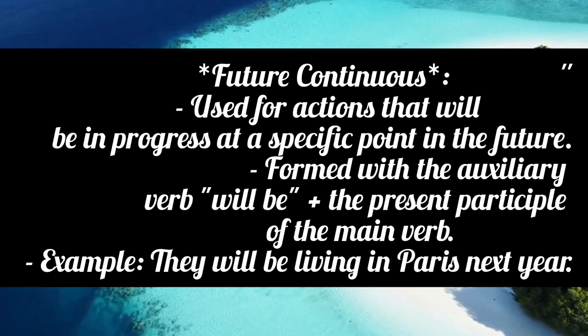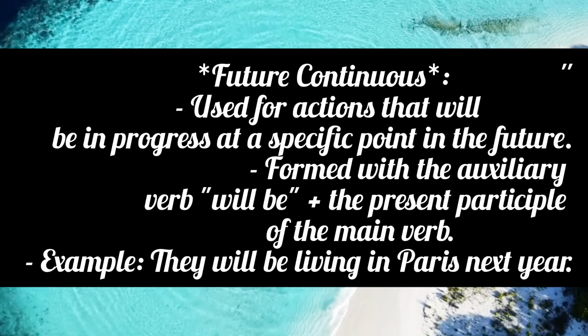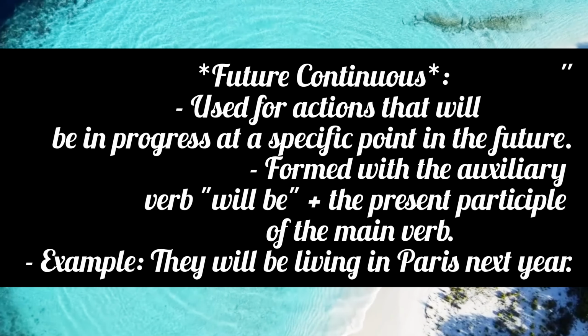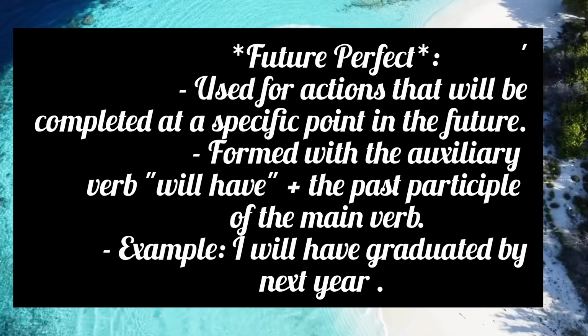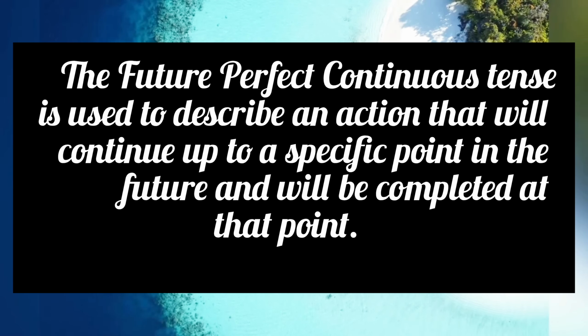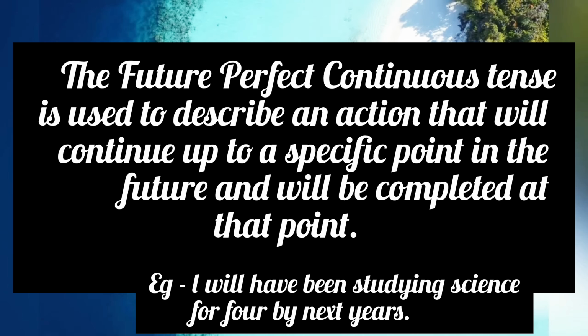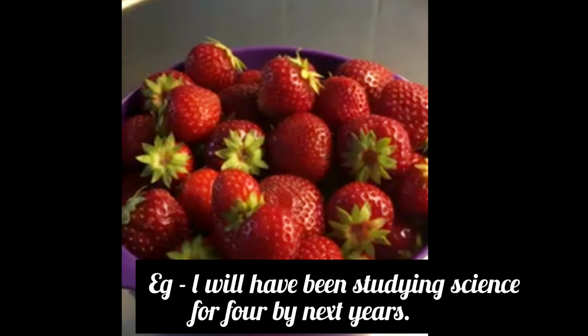Next one is future continuous tense, used for an action that will be in progress at a specific point in the future. For example, they will be living in Paris next year. Next one is future perfect tense, used for an action that will be completed by a specific point in the future. For example, I will have graduated by next year. Next is future perfect continuous tense, used for an action that will continue up to a specific point in the future. Example, I will have been studying science for 4 years by next year.